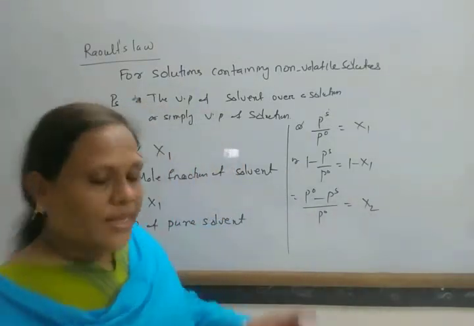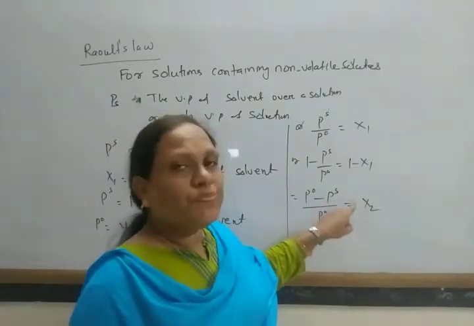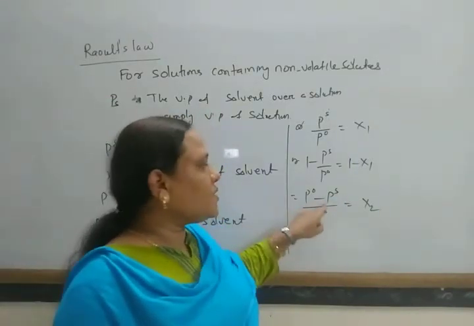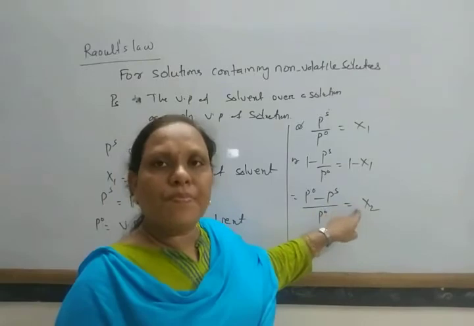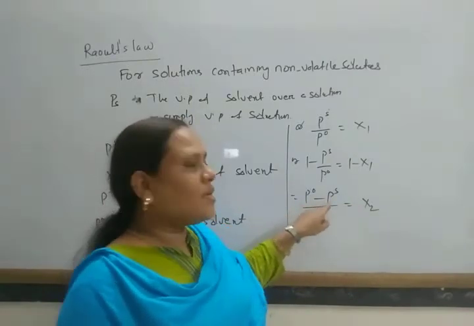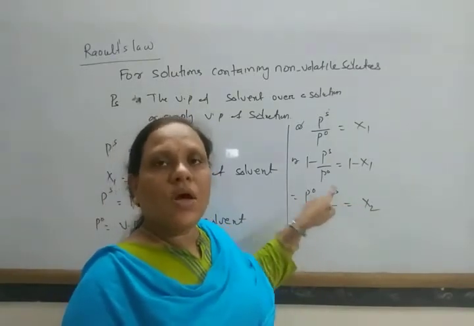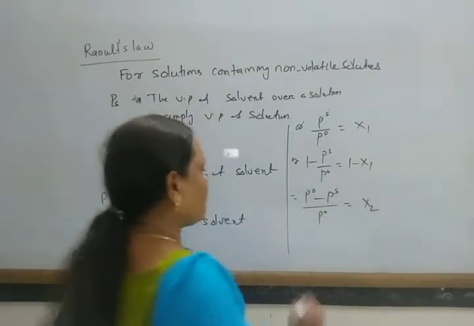So this difference, P naught minus Ps, is known as the lowering in vapor pressure.